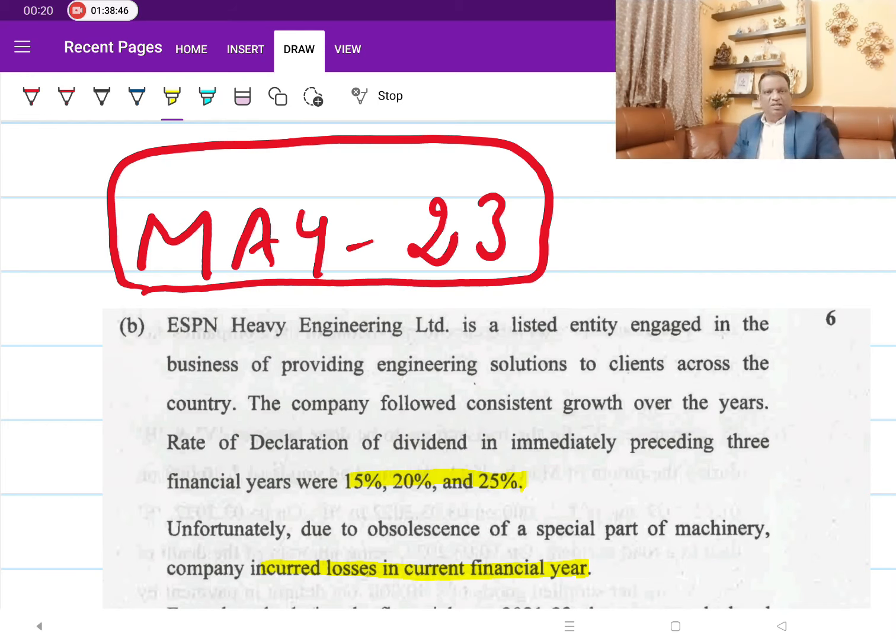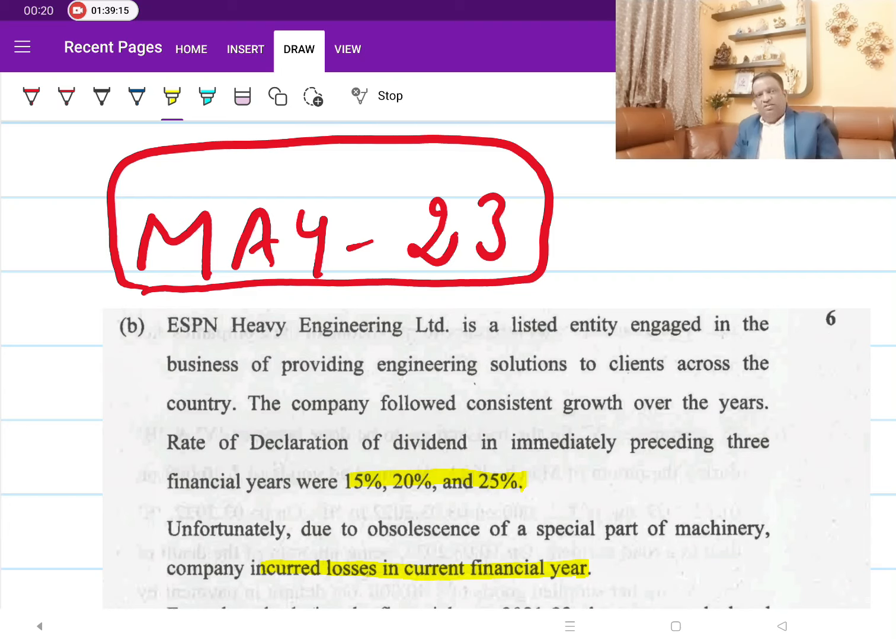The second point is, what are the timelines given? So 5 days, 30 days, 7 days, and then 90 days, and then 7 years. And what are the movements of the account? Within 5 days, you are supposed to move it to a separate bank account. From there, after 30 days, any unpaid or unclaimed amount will go to the unpaid dividend account, and from there it will go to the IEPF account after 7 years.